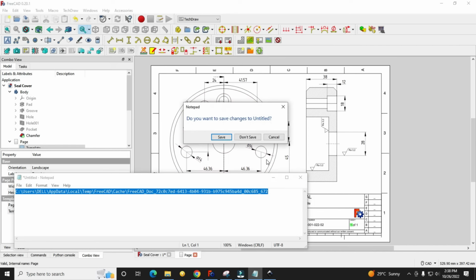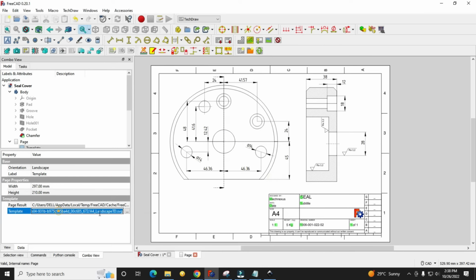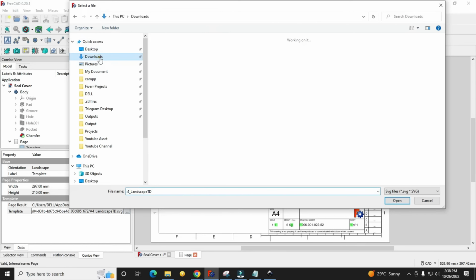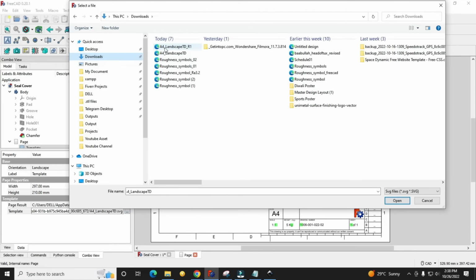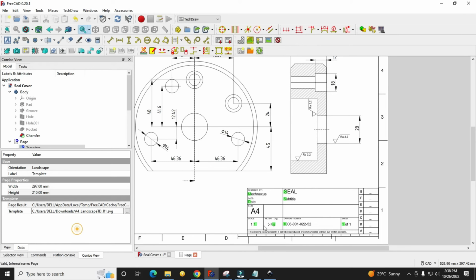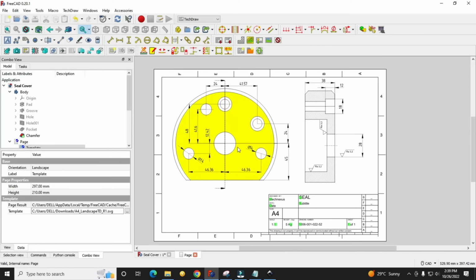Now here at the template, we will give the path of our template which I have modified in Inkscape. So we will go to the download, and here is our template which we have modified, and we have loaded it here. So you can see that we have removed the FreeCAD logo.